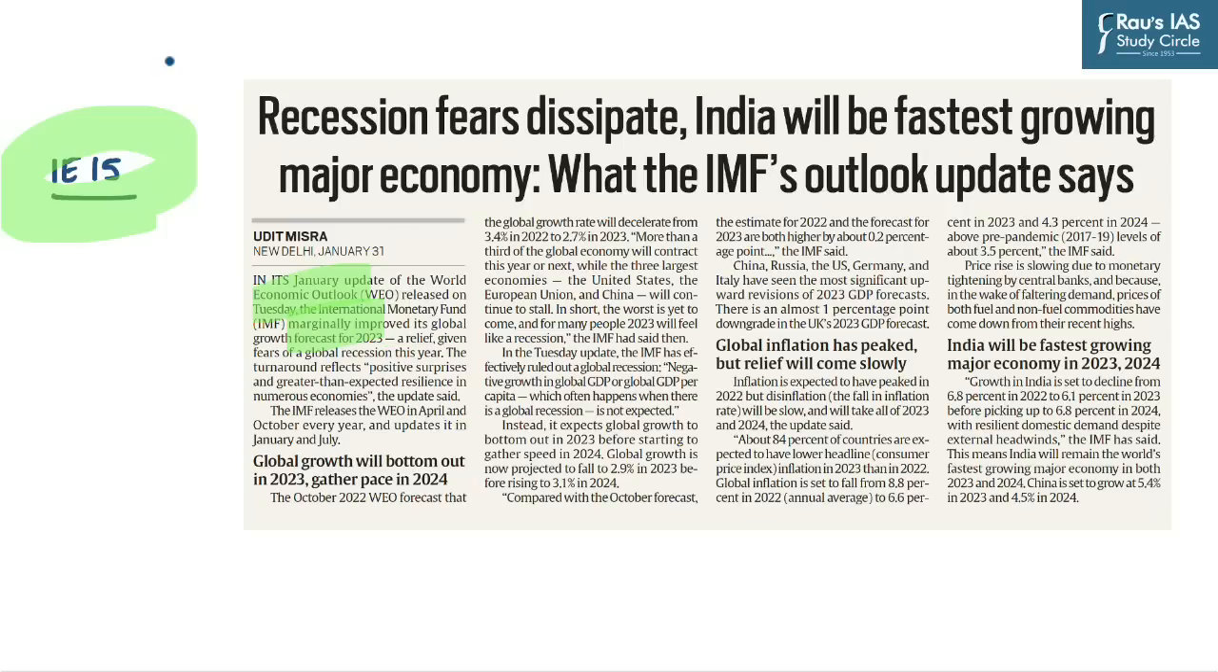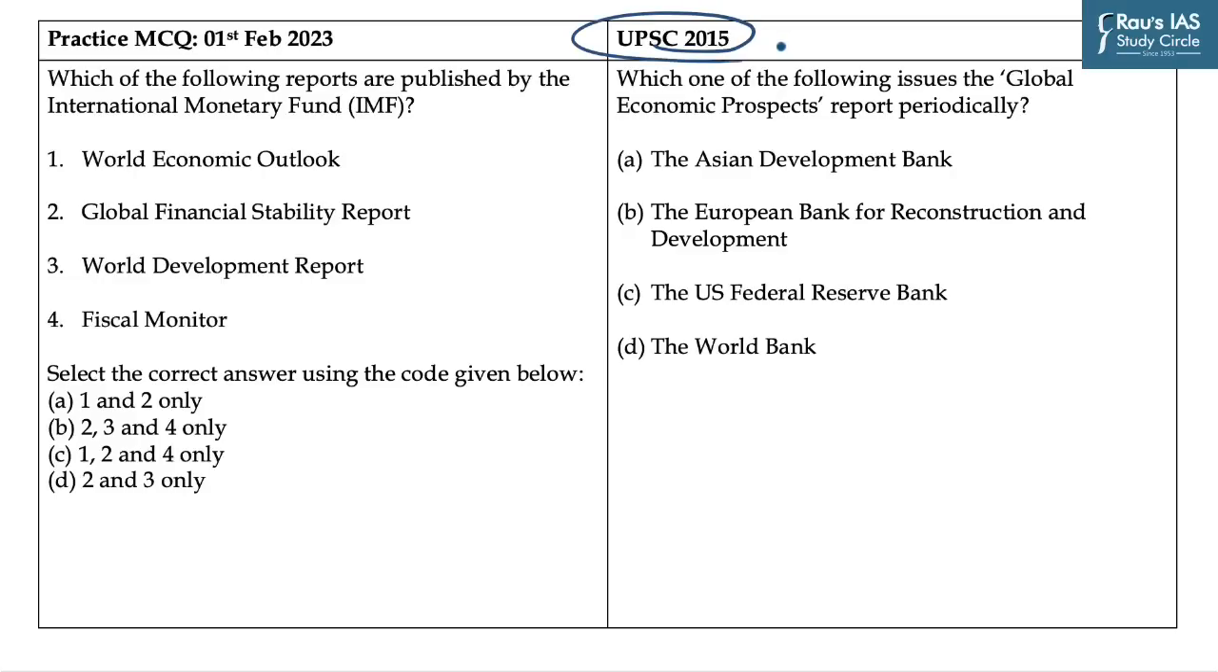IMF is an important international organization as it is a financial agency of the United Nations and it provides for global monetary cooperation. And UPSC has previously asked many questions on world organizations and the reports released by them. As you can see, in the year 2015, UPSC asked about global economic prospects and you needed to identify which organization releases this report. On similar lines, we have designed one practice MCQ which says which of the following reports are published by the International Monetary Fund. In this question, you are given 4 options and you need to identify which of them are released by IMF.